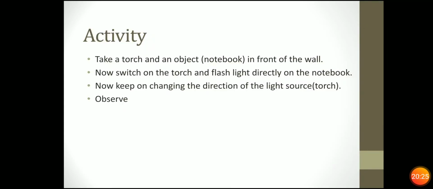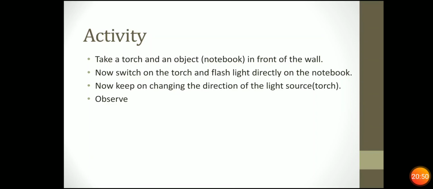Now you have to do an activity. Take a torch and an object, say a notebook, with you in front of the wall. The notebook should be in between the source of light and the wall. Now switch on the torch light. Flash the light directly on the notebook. You will see that the shadow is formed on the screen, that is the wall.